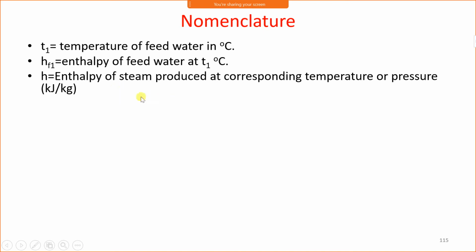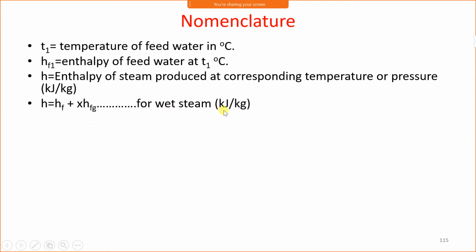Now for the steam produced, the temperature or pressure can be given. The steam produced may be wet steam, saturated steam or superheated steam. Therefore, the enthalpy of this steam produced can be calculated in three ways.